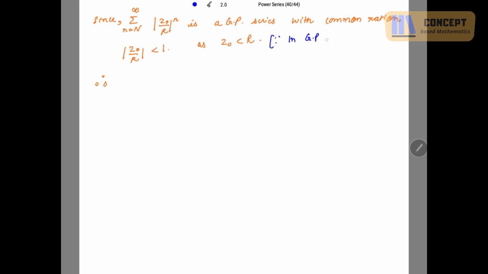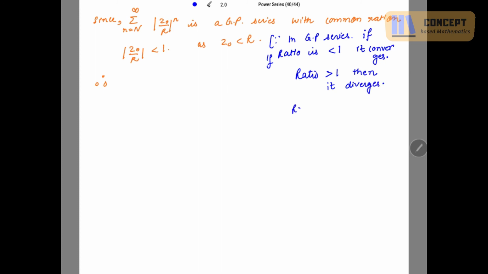In GP series, if the ratio is less than 1, then it converges, and if the ratio is greater than 1, then it diverges.